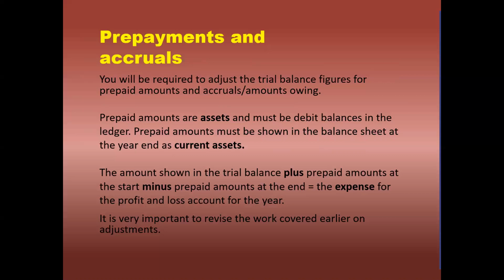For example, closing stock. If closing stock is given in adjustments, first we will write closing stock on the credit side of the trading account, and the same closing stock amount we will write on the asset side of the balance sheet. And suppose we have depreciation, we will write it on the debit side of the profit and loss account, and on the asset side, from the particular asset we will deduct this depreciation. So we will see prepayment and accrual. Prepayment and accrual, that is, we have prepaid.